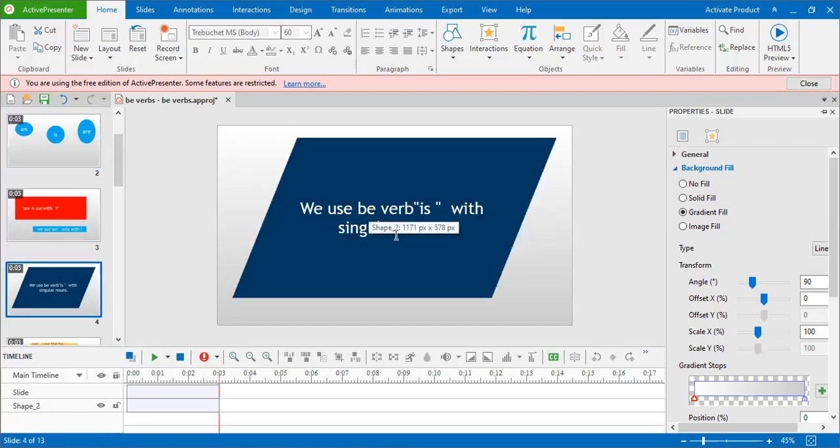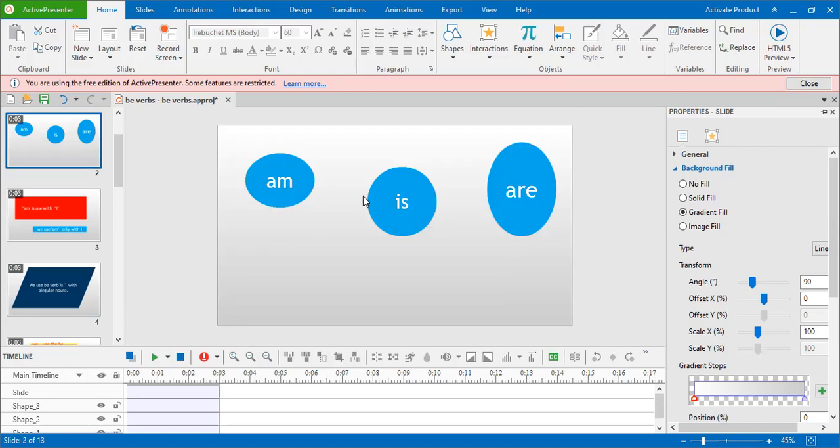Here we use be verb is with singular nouns. Now here again we can move to the previous slide. Is is also a be verb.